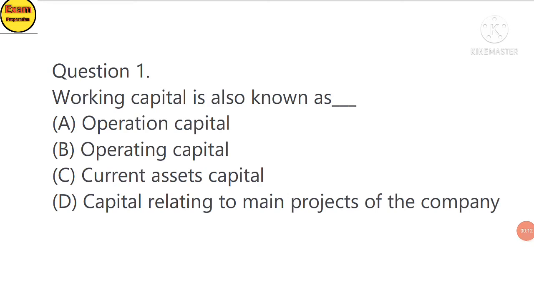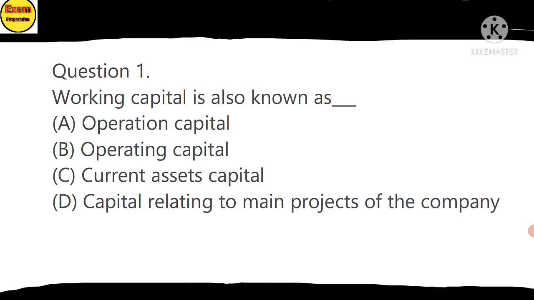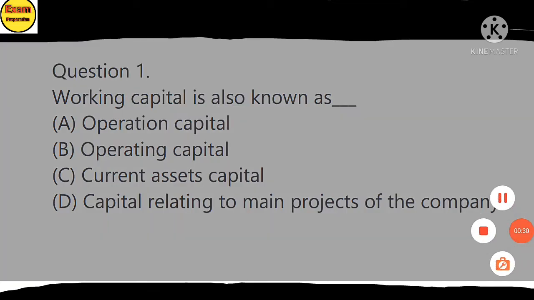Question 1. Working capital is also known as: A. Operation capital, B. Operating capital, C. Current asset capital, D. Capital related to the main objective of the company. The answer is B, operating capital.